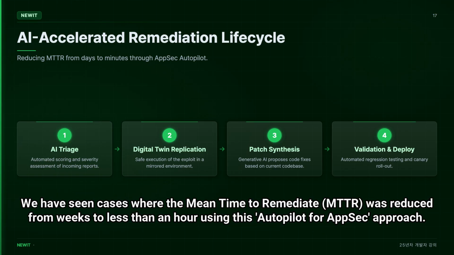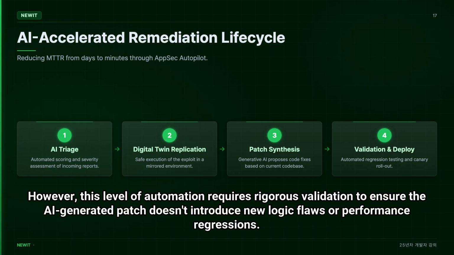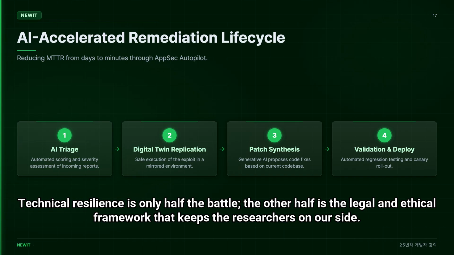We have seen cases where the mean time to remediate, MTTR, was reduced from weeks to less than an hour using this autopilot for AppSec approach. However, this level of automation requires rigorous validation to ensure the AI-generated patch doesn't introduce new logic flaws or performance regressions. Technical resilience is only half the battle. The other half is the legal and ethical framework that keeps the researchers on our side.